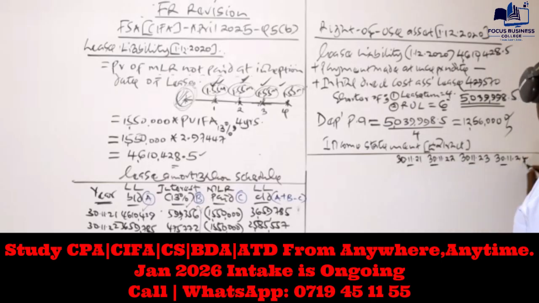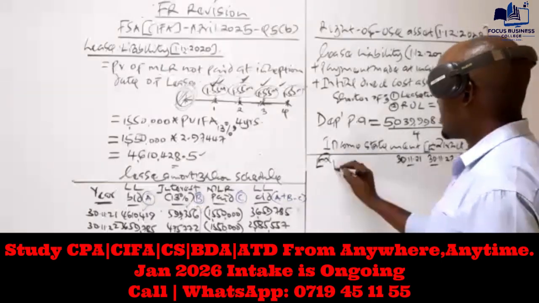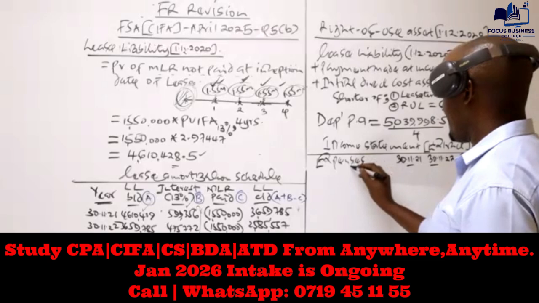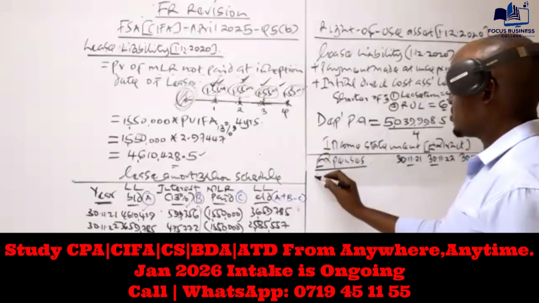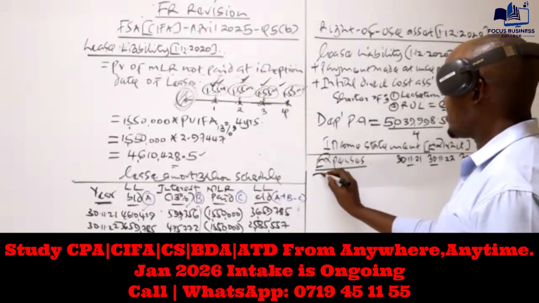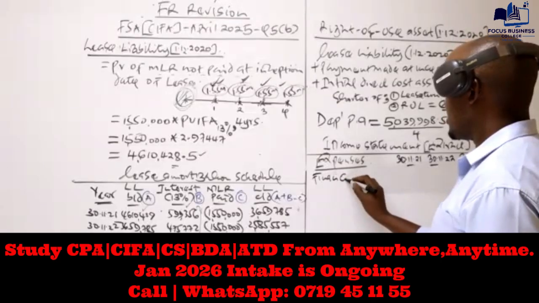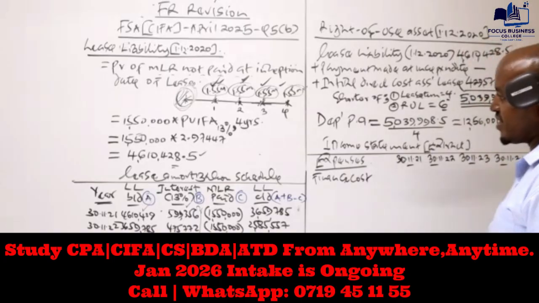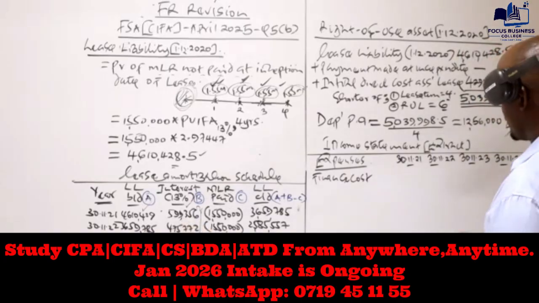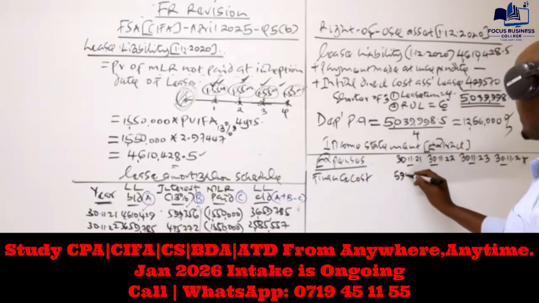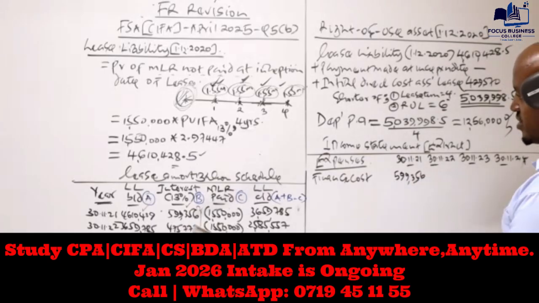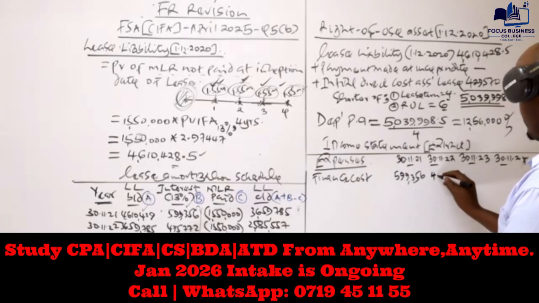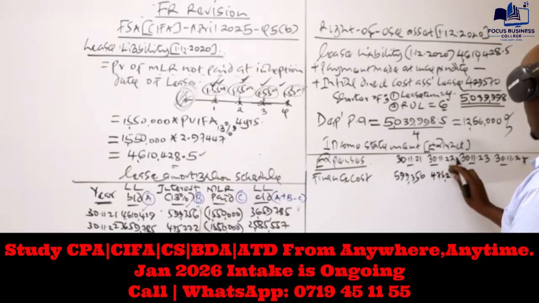So under expenses, our company will recognize 2 items. We have this interest. You can just refer to it as interest, or include it as part of the finance cost, because that will be a finance cost. This will be the interest for the first year, 599,356. For year 2 it is 475,772.